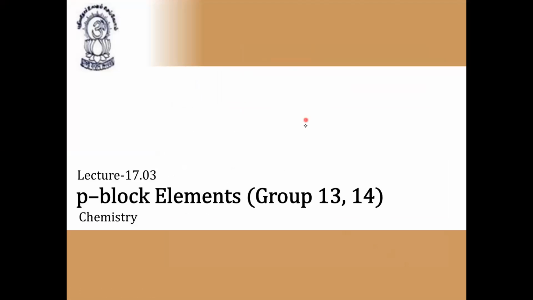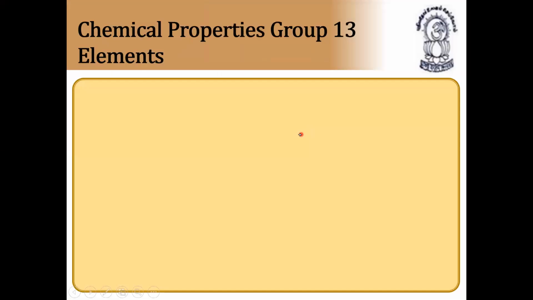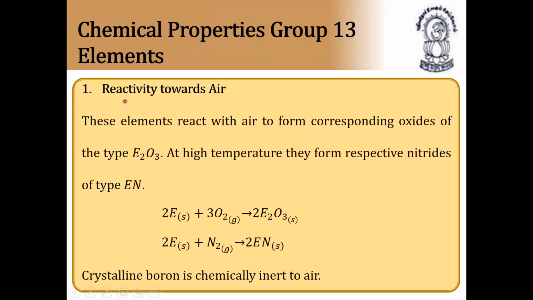Now we'll start. P block elements continuation. Chemical properties of group 13 elements. First we have done reactivity towards air. How these elements combine with air. All the group 13 elements react at high temperature forming trioxides when they combine with air. These elements react with air to form corresponding oxides of type M2O3 or E2O3. Both are same. Only at high temperature they form respective nitrides of type EN.